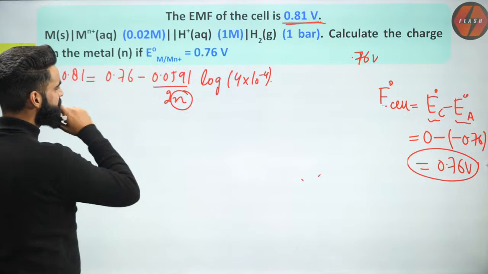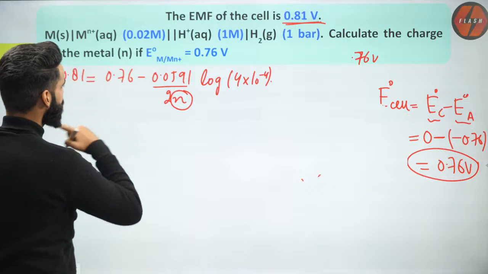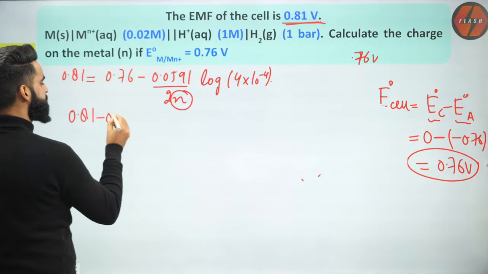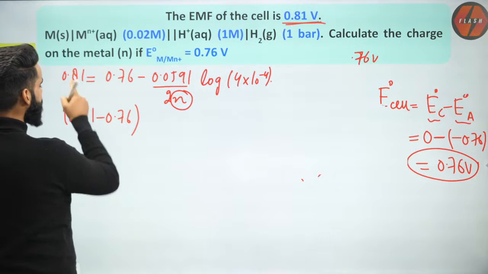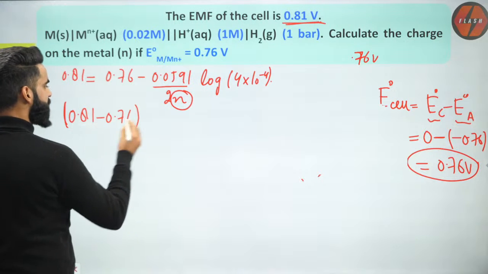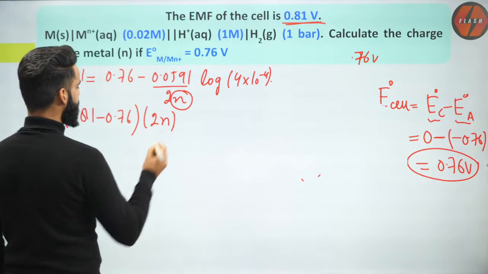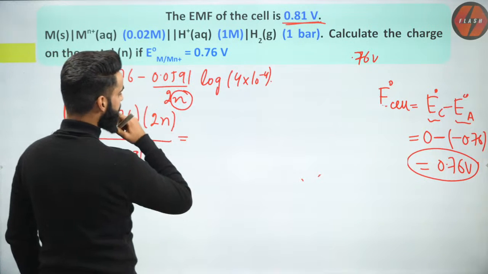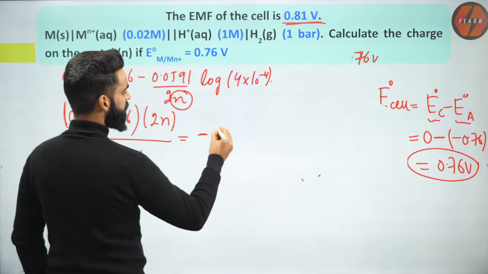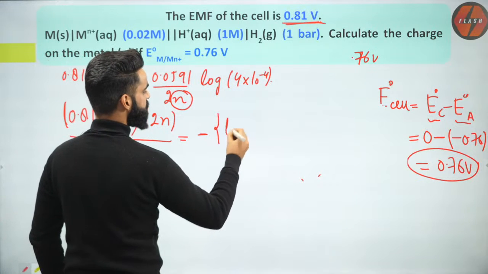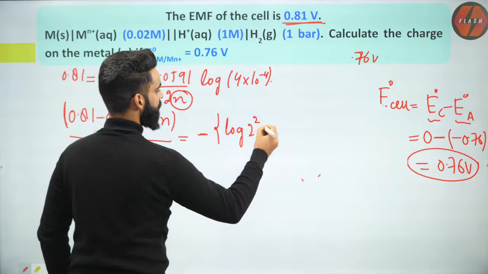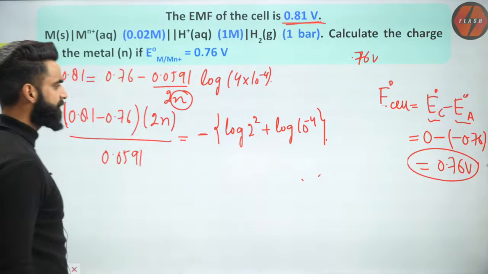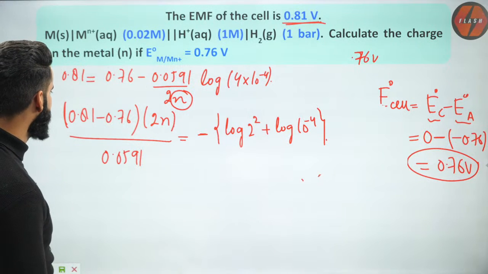So it's going to be equal to how much? Let me show it to you. This will be 0.81 minus 0.76, multiplied by 2n, divided by 0.0591, equal to minus times log of m into n, which is going to be log of m plus log of n. This is something which I got right here. Correct? Very, very simple.